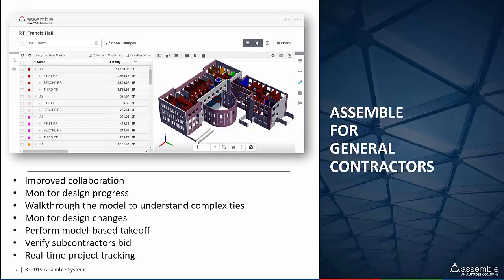Now, the challenge, which would have been my challenge and many of you on the call, is that specialty subs and self-performed contractors need a much more granular level of information, and we need to break that scope down and run a number of very complex calculations against the dimensional values of the geometry. That's not easily served up directly from the model. So let's take a look at some of the trades that do leverage Assemble today.